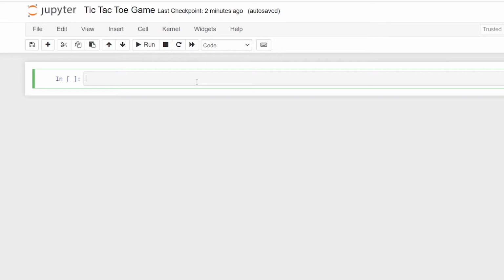So first step, we have to write a function that can print out a board with all the numbers 1, 2, 3, 4 until the number 9. Like a number pad, we have to create a board where we can input our X and O, like a 3 by 3 matrix representation. So let's start.